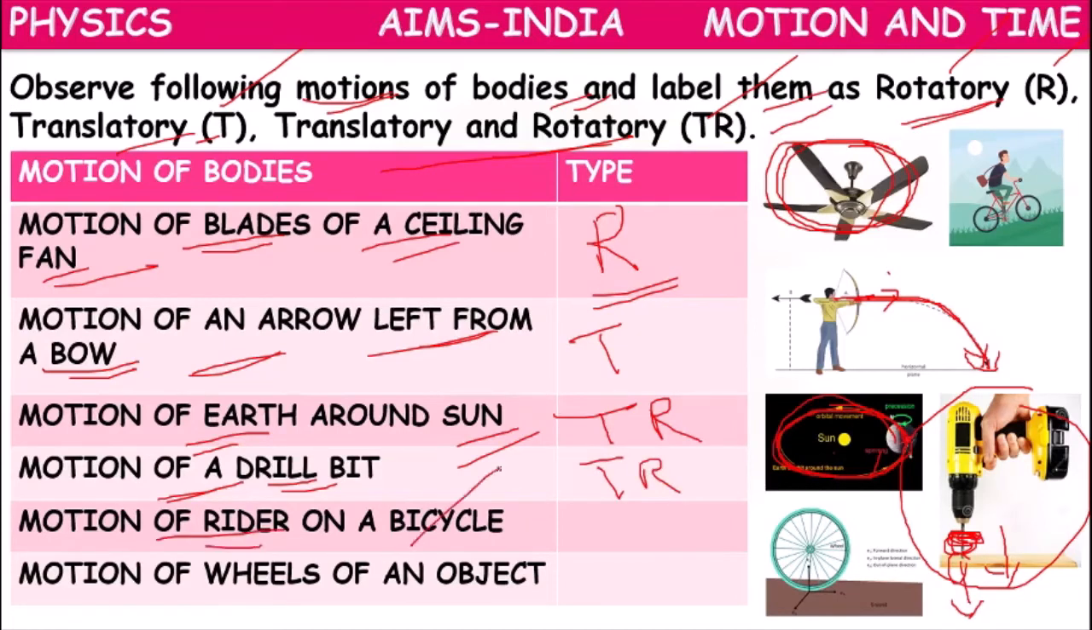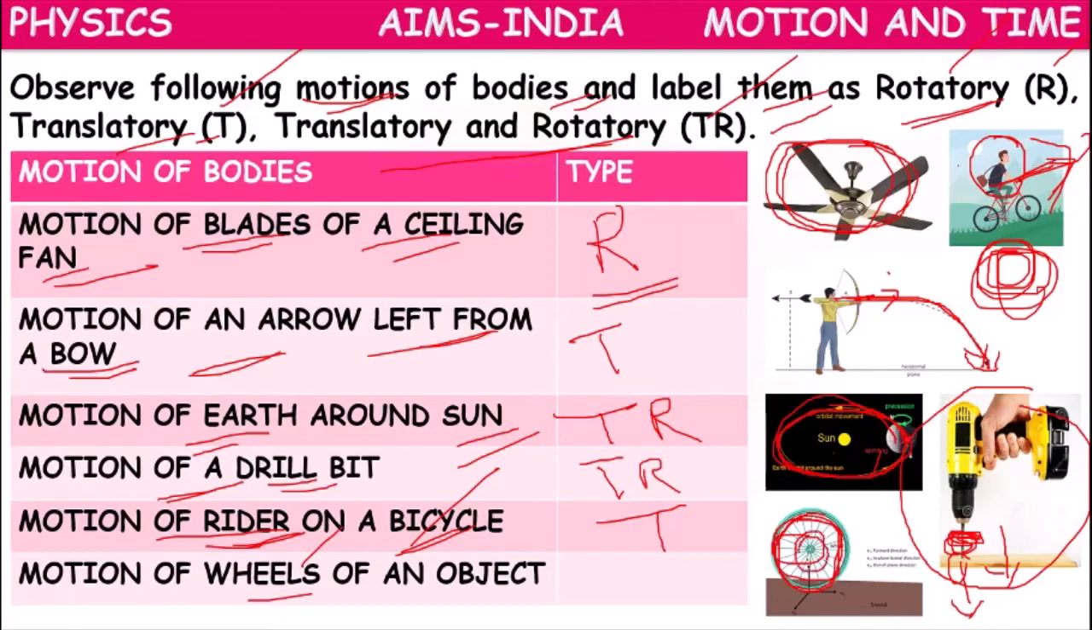So, motion of a rider on a bicycle. The rider is moving forward. The rider is not making any rounds around himself. He is just moving forward. So it is translatory motion. Now, motion of wheels. A wheel rotates around itself. All the particles of the wheel rotate around themselves and it will move forward. That's why it exhibits both, TR.